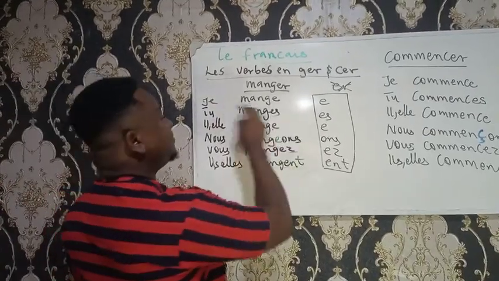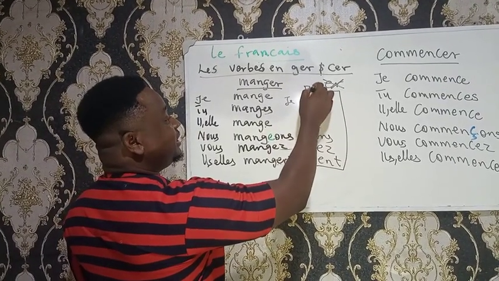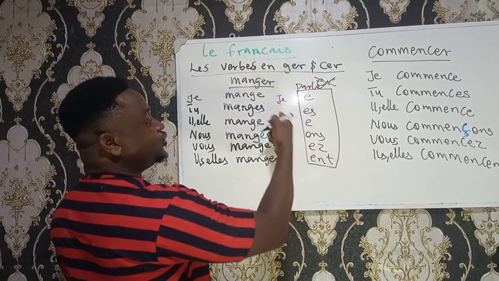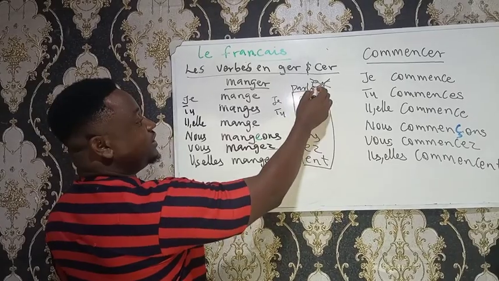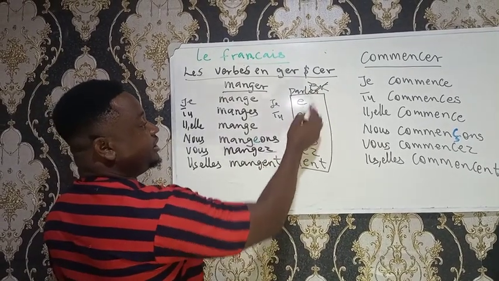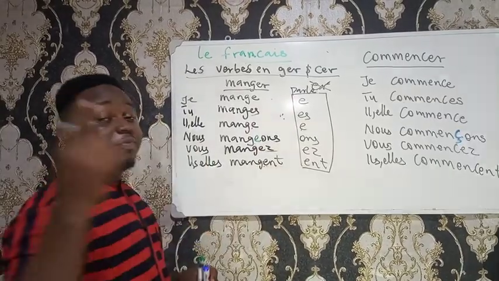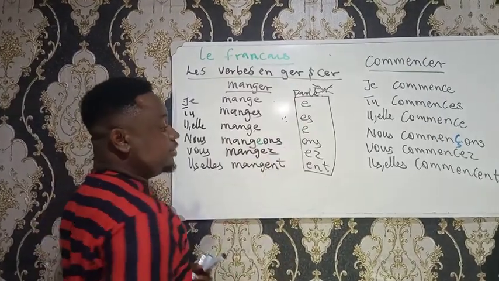So here, a verb starting with je should end with E. If I was to use parler, parler is going to be like this. Je parle, because of this ending. Tu, the second person, is going to now be ending with ES. For il, the S will go. So this is how the conjugation has been. If you check my previous video on French verbs, you would understand what I'm explaining here.